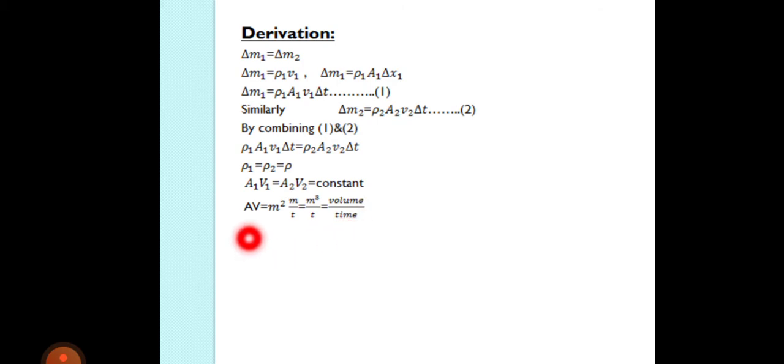And the second term is that the product of area and velocity equals flow rate. As we know, the dimension of area is meter square and the dimension of velocity is meter per second. So when we rearrange m and m square, it becomes m cube. So m cube is the dimension of volume and second is the dimension of time. So it becomes volume per time, which is also the flow rate.